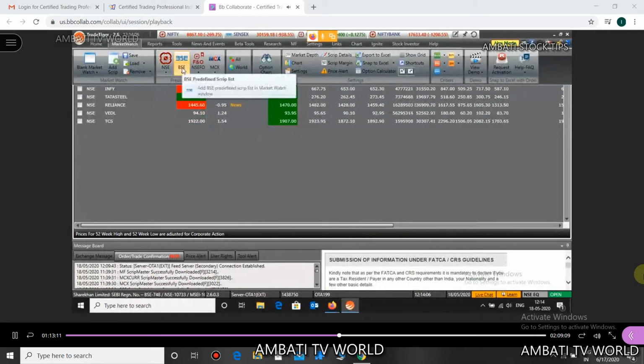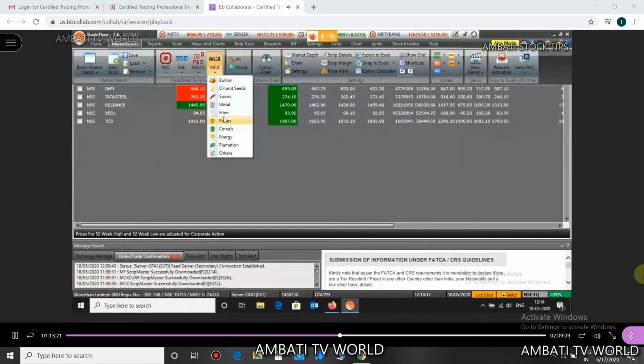Then similarly we have BSE, Bombay Stock Exchange. Then we have the FNO stock list. These are the stocks which are available in futures and options. And MCX, these are the commodity market watch lists.